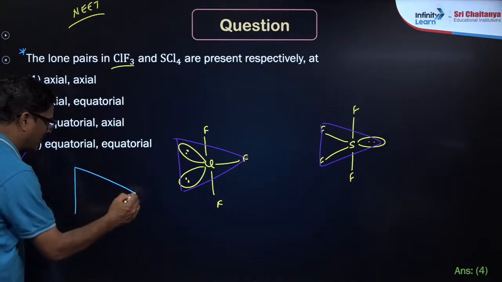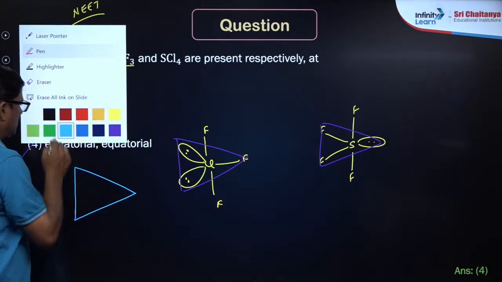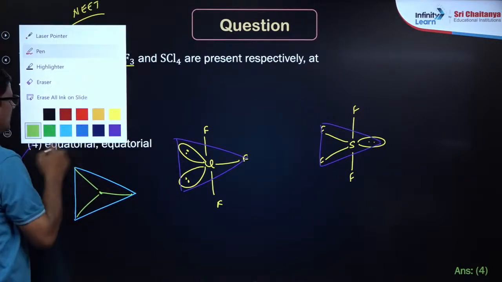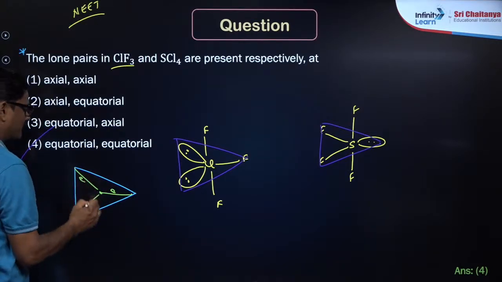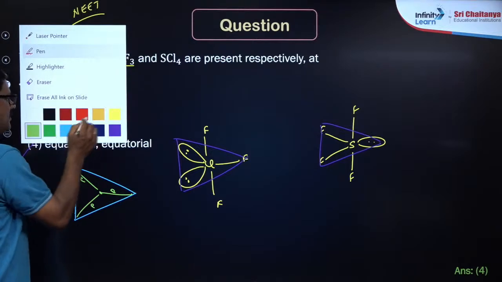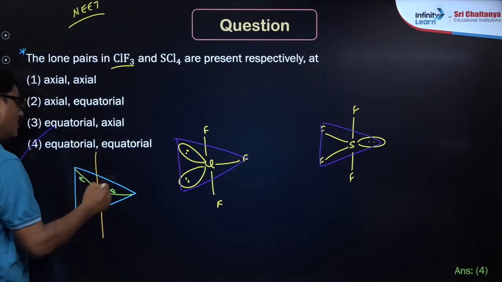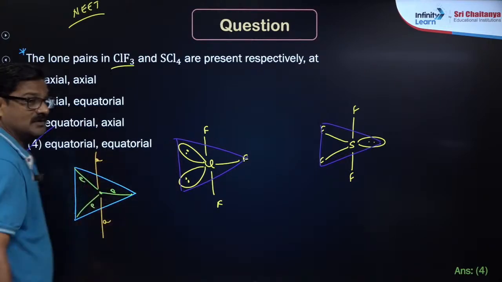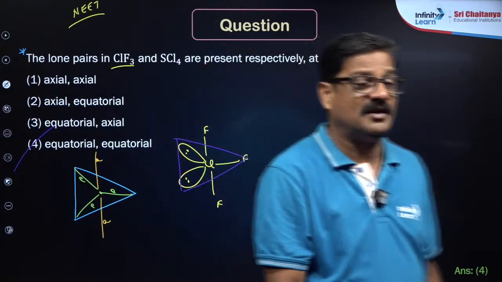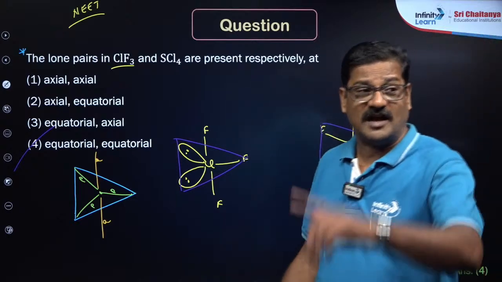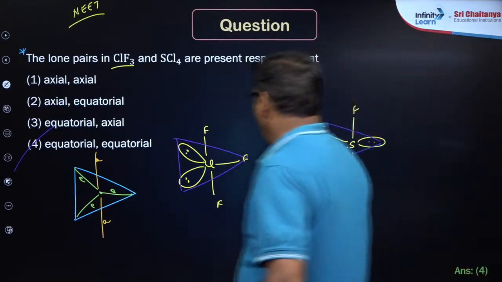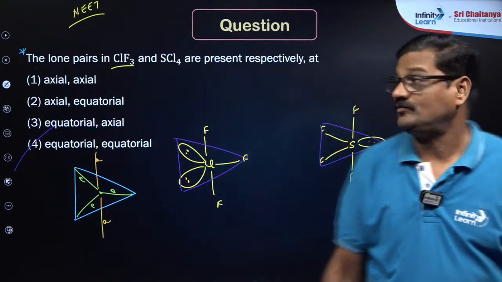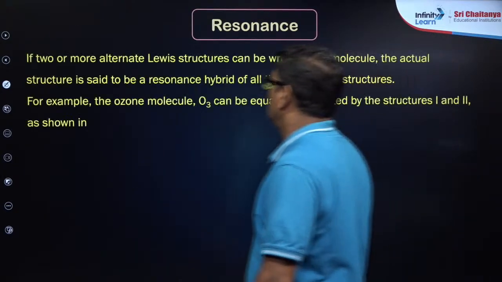In trigonal bipyramidal structure, the bond which is going towards the equator of the triangle is called equatorial bonds, and the bond which is above and below the triangle are called axial bonds. Got it? In the trigonal bipyramidal, you have two types of bonds, axial bonds and equatorial bonds. Got it? Clear? Now let's go ahead with one more, resonance.